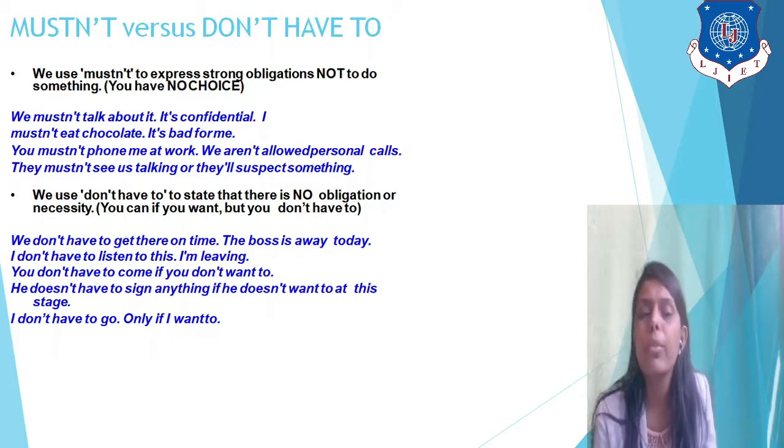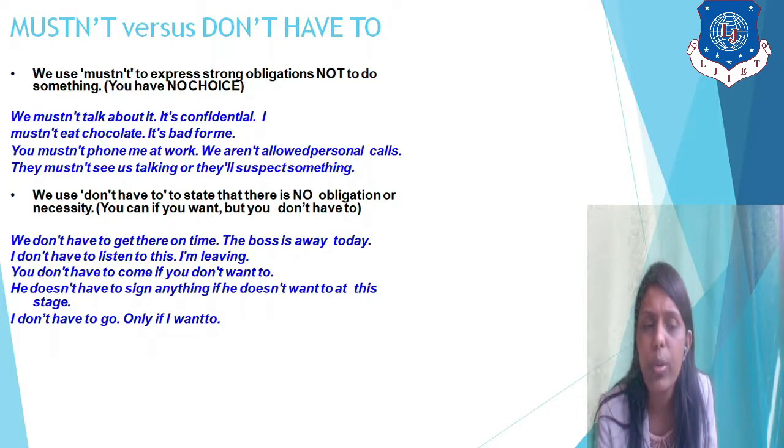We use don't have to to state that there is no obligation or necessity. We don't have to get there on time. The boss is away today. I don't have to listen to this. I'm leaving. You don't have to come if you don't want to. He does not have to sign anything if he does not want to at this stage. I don't have to go if I don't want to.